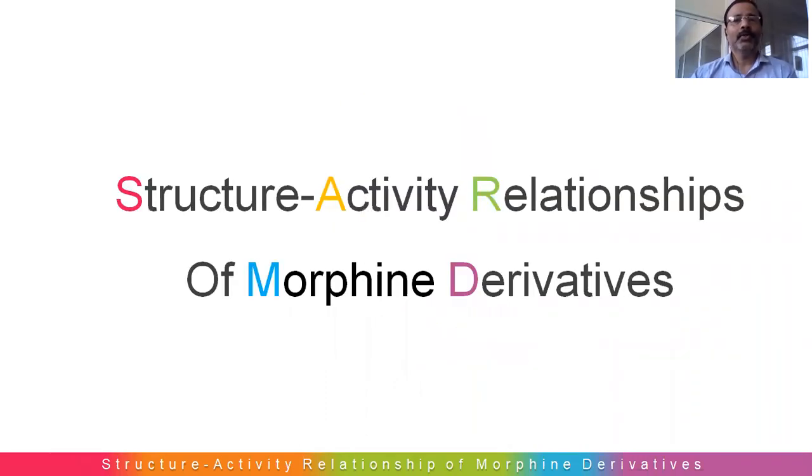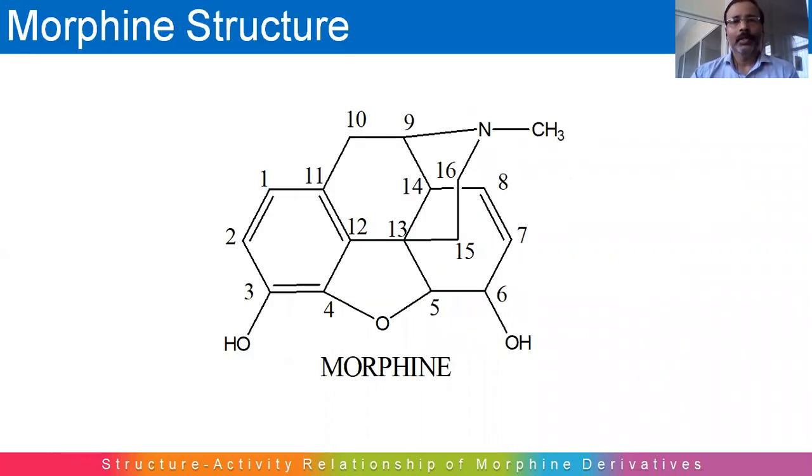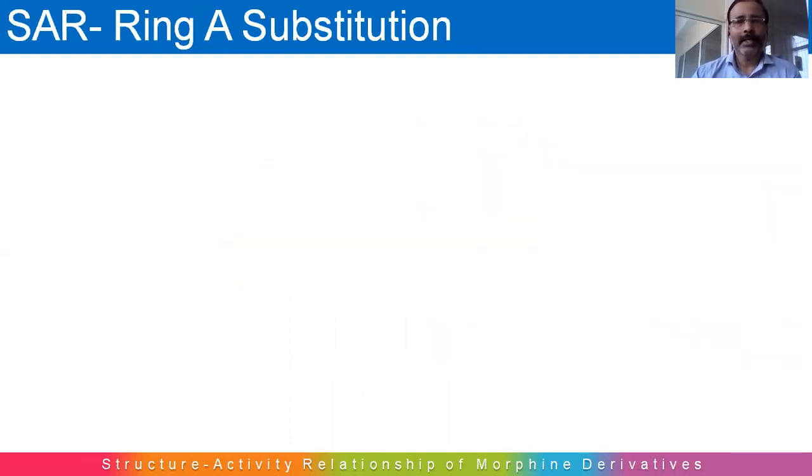Today we are focusing on structure-activity relationship of morphine and derivative. This is the general structure of morphine, which contains 5 rings. Ring A is benzene, ring B is cyclohexene, ring C is also cyclohexene, ring D is piperidine, and ring E is furan. Now let's see the SAR.